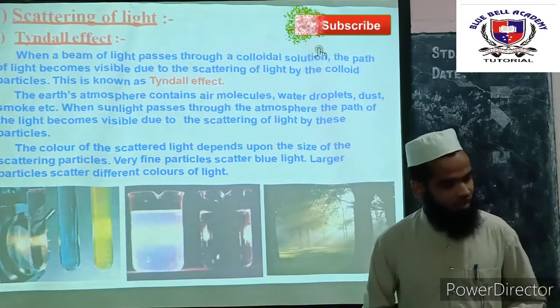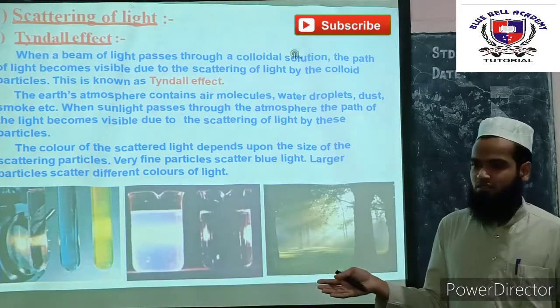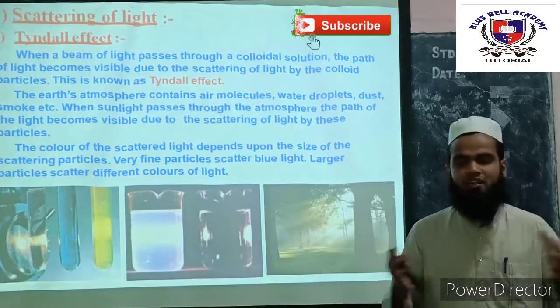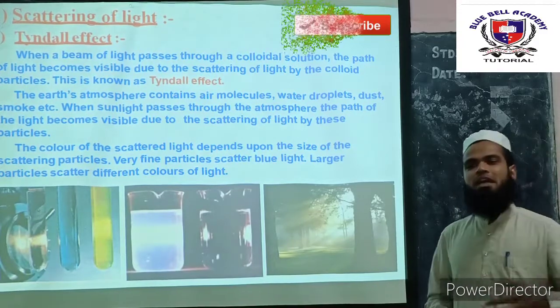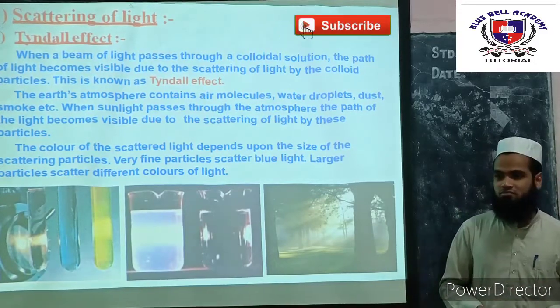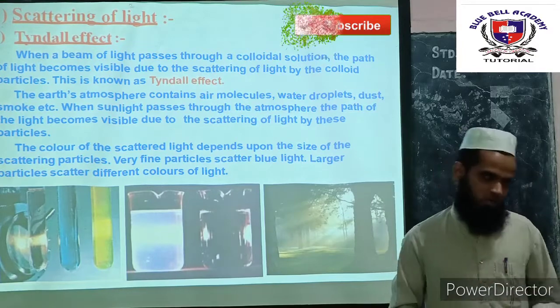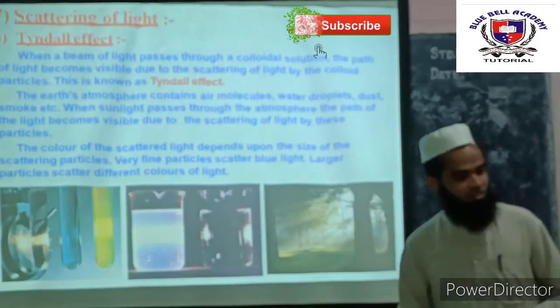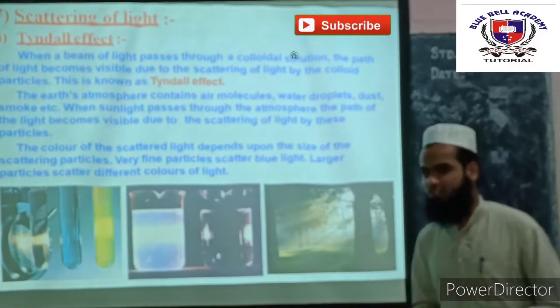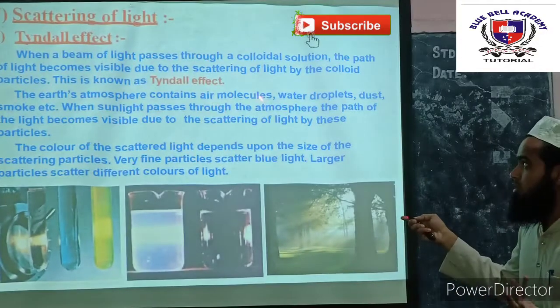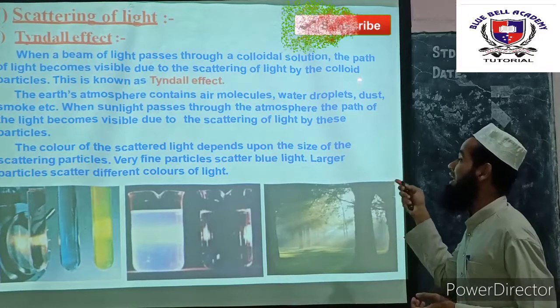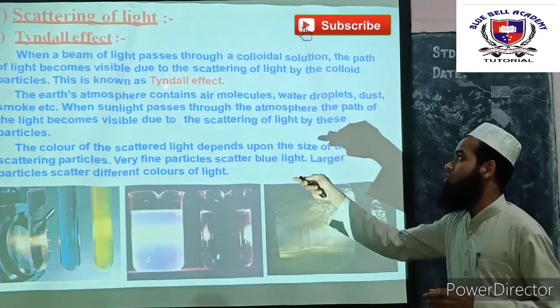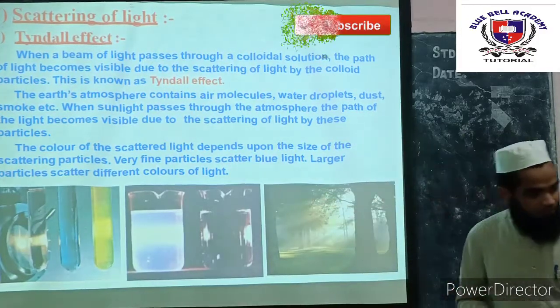Scattering of light. Splitting of the light is called scattering of the light. You may have come across in the 9th standard the meaning of the word colloid. When we pass light through a colloid, its path becomes visible. Or you can also say the scattering of light by colloidal particles is known as the Tyndall effect.